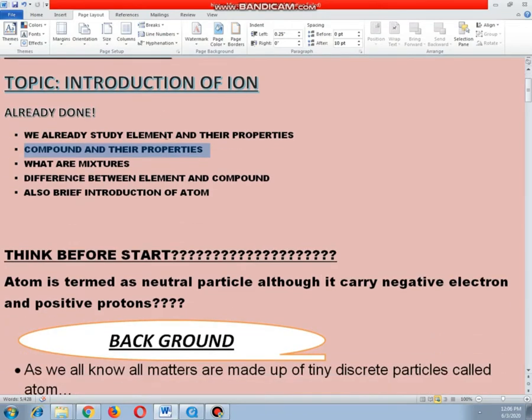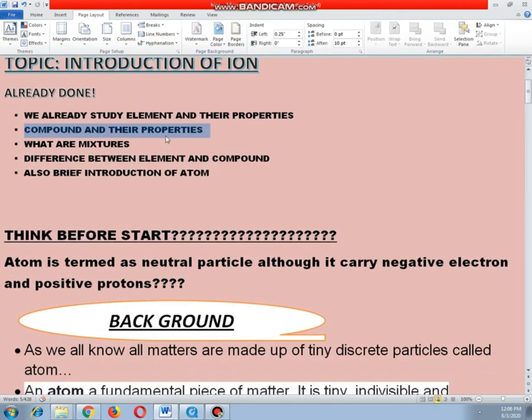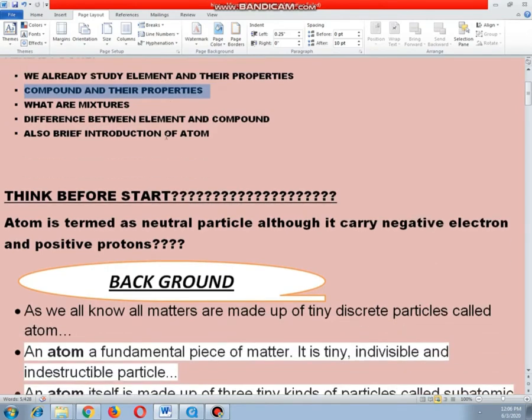Before the start of the lecture, let me ask you a question. In my previous lecture I used the statement that an atom is a neutral particle. But why is it termed a neutral particle, although it carries negative electrons and positive protons? So think about these questions, and by the end of the lecture hopefully you will know the answer.